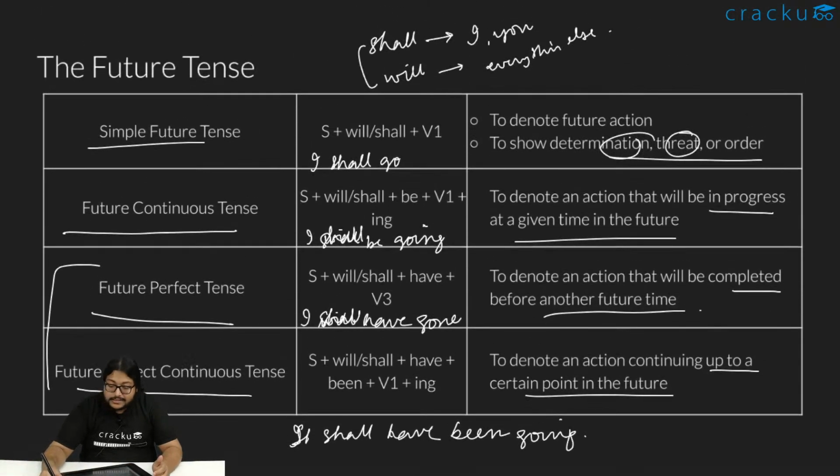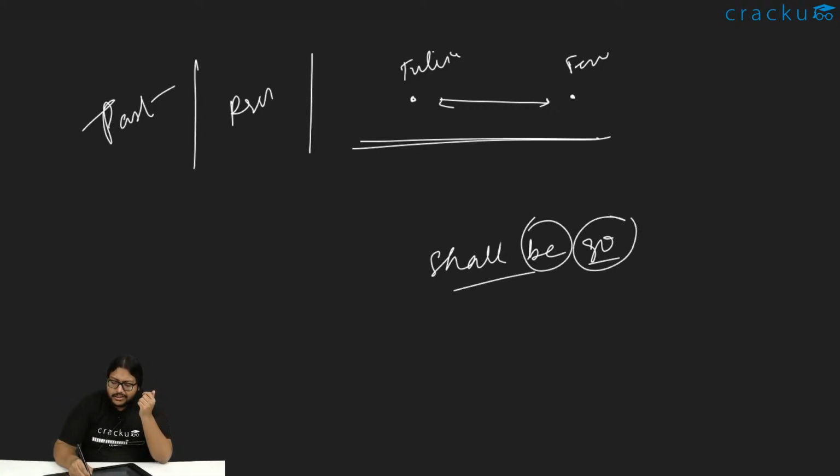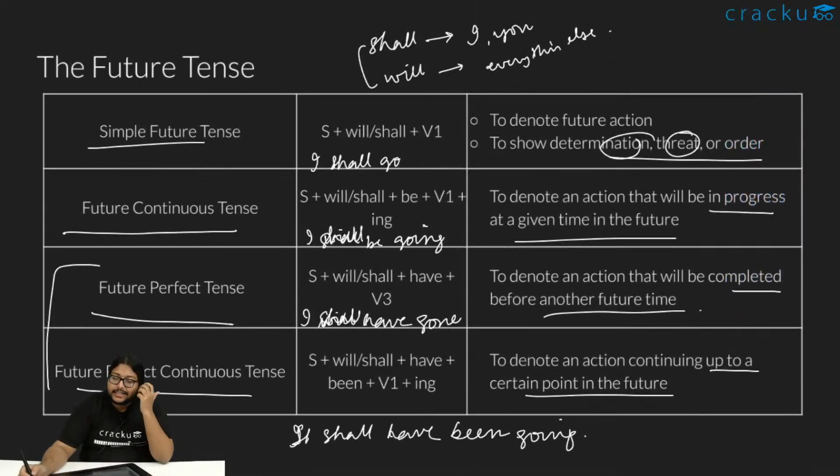Okay. What is important here to know is what the structure is, so that just based on the structure we can say, okay, this is wrong. Many a time that happens. They'll use something like shall be go, and none of the structures have that. It has to be an ING or a V3, something like that. So if you know the structures, that helps. Secondly, if you know where to use a particular sentence, that also helps.